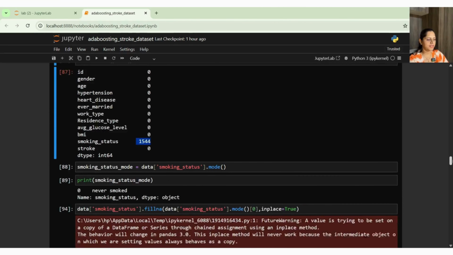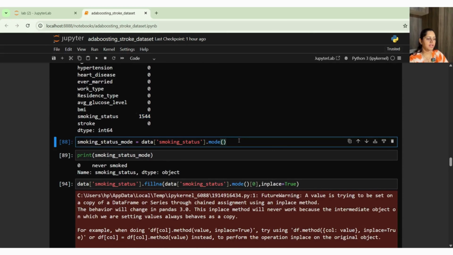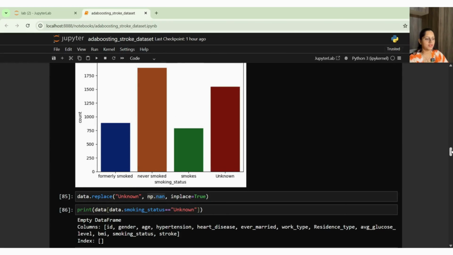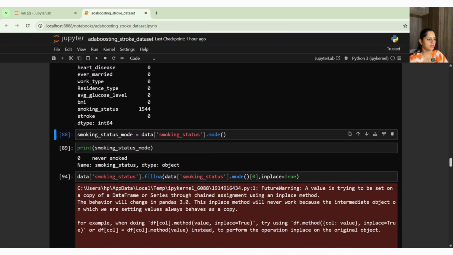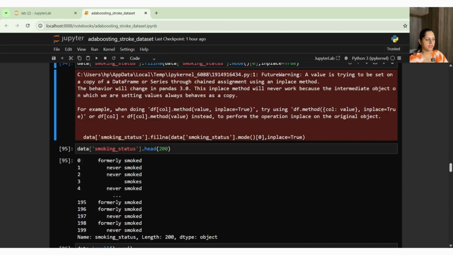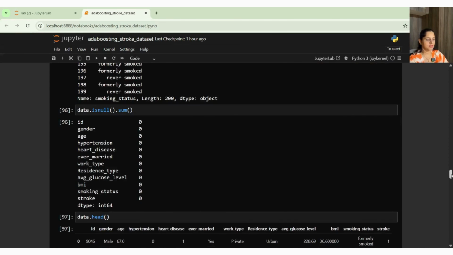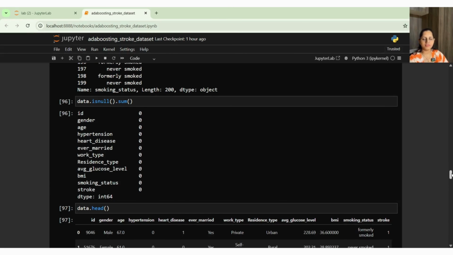After that I took my mode. Again, mode is not the correct way here. You can just go with the count plot, and you can see that we have never smoked only. So the same thing we will get here with the mode. Then you can fill the data with the mode, and finally I'm not getting any more data with unknown, right? Everything is filled with proper data.